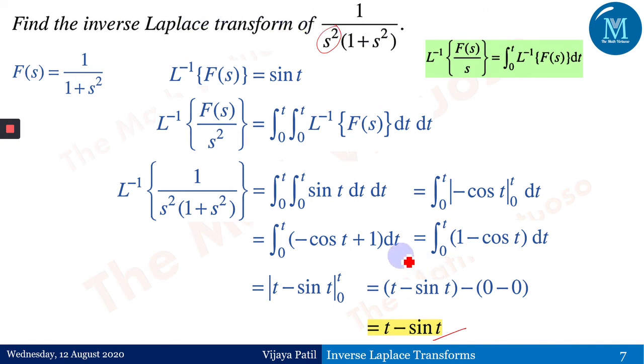So you would have checked the difference between 0 to t Laplace inverse of F of s dt and this. Here you will have this 0 to t integral, but in the final answer we will always find the answer as t minus sine t. That is just a function of t, not an integral of t.